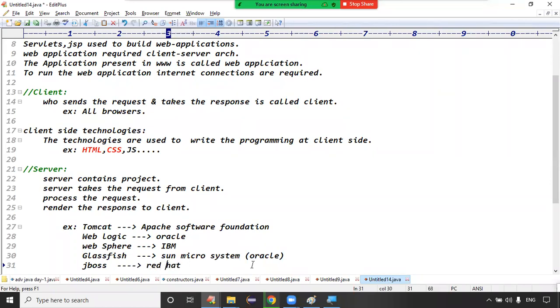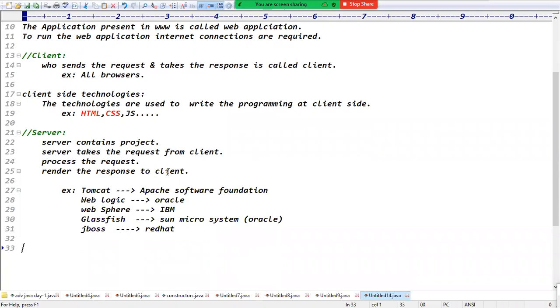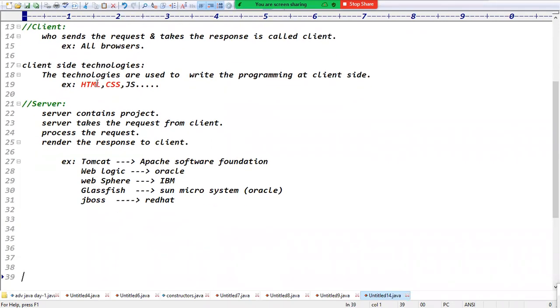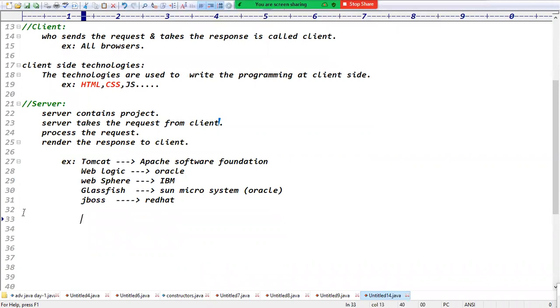Every server's responsibility is what? Once my project is completed, we need to place the project into a server. Every server's responsibility is the same: it contains the project, takes the request from the client, processes the request, and renders the response back to the client. That's it. You got the point, right? That is the responsibility of a server, guys.